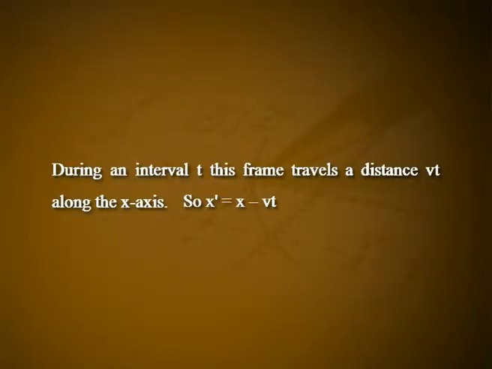The relations connecting the two sets of coordinates of the event at P are called Galilean coordinate transformations. During an interval t, this frame travels a distance vt along the x axis. So, x dash is equal to x minus vt. Since there is no motion along the y and z axes, y dash is equal to y and z dash is equal to z. Since time is independent of any reference frame, t dash is equal to t.